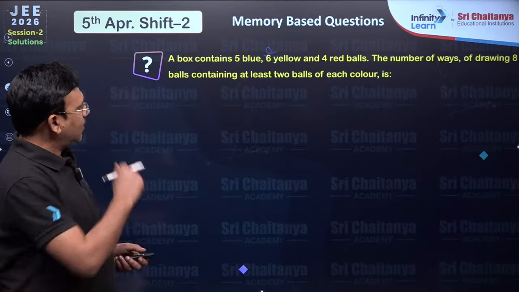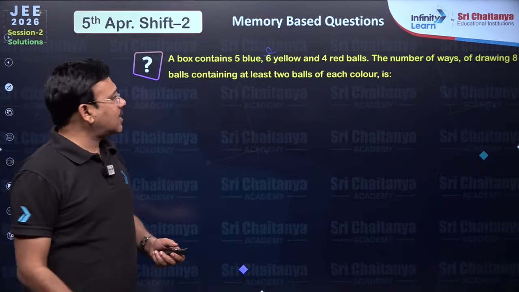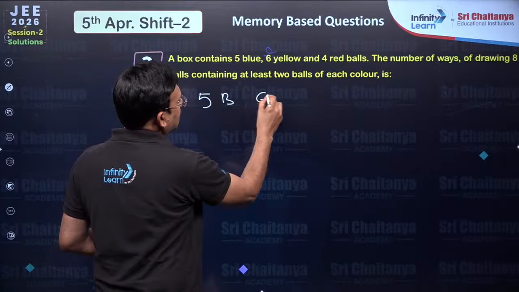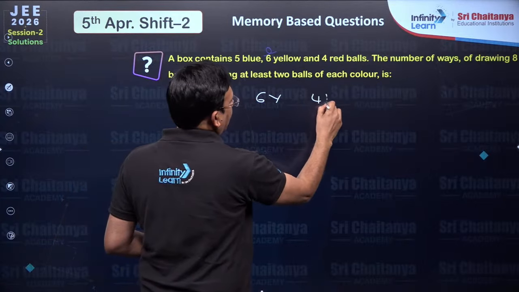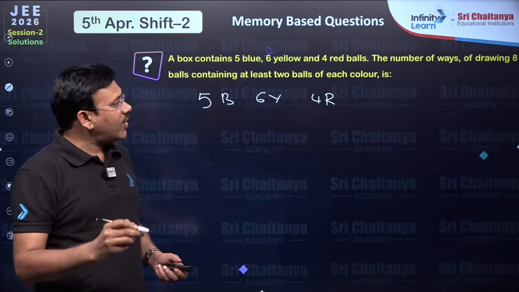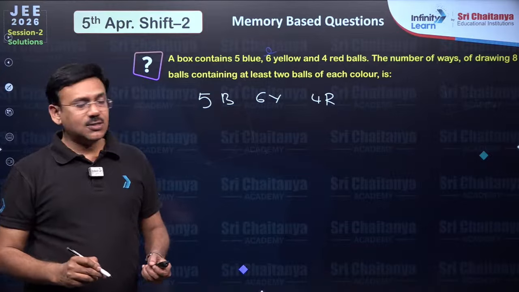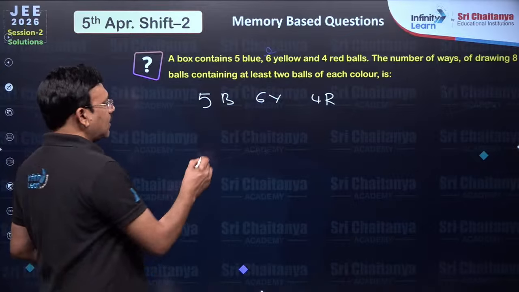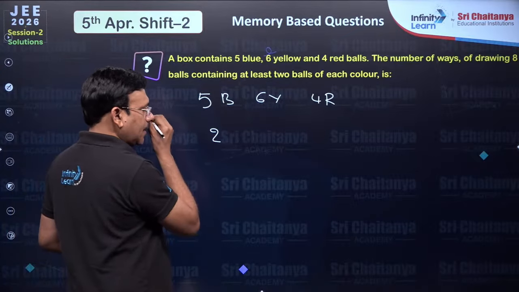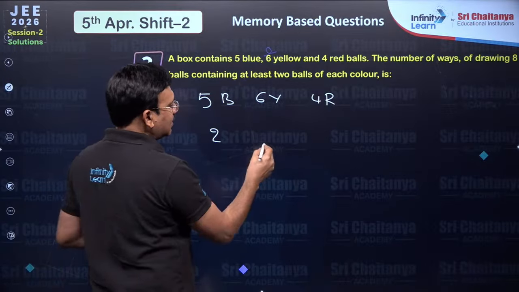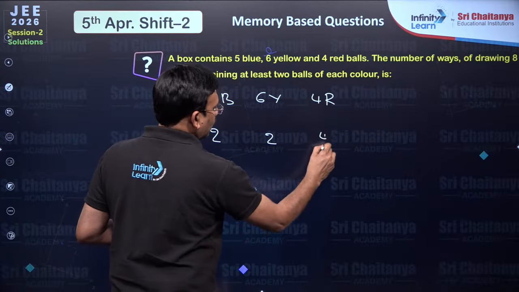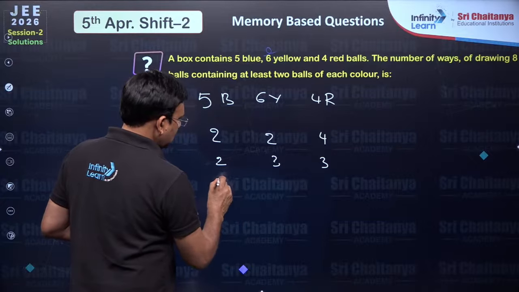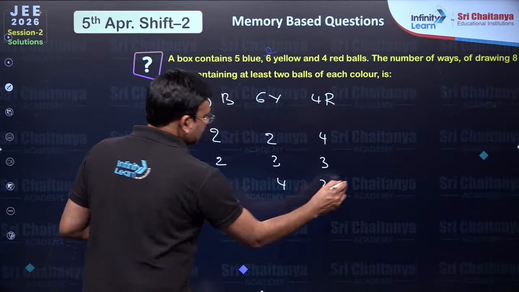The next, a box contains 5 blue, 6 yellow and 4 red balls. The number of ways of drawing 8 balls containing at least 2 from each color. So suppose you take 2 here and you have to select 6 here, so 2, 2, 4. This is 2, 3, 3. This is 2, 4, 2, right?